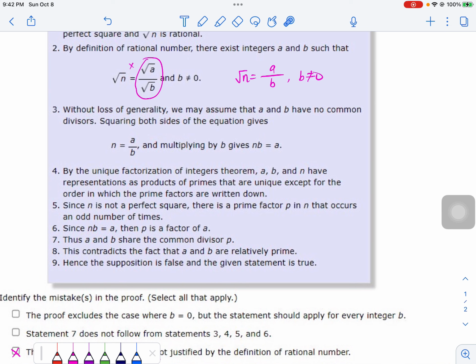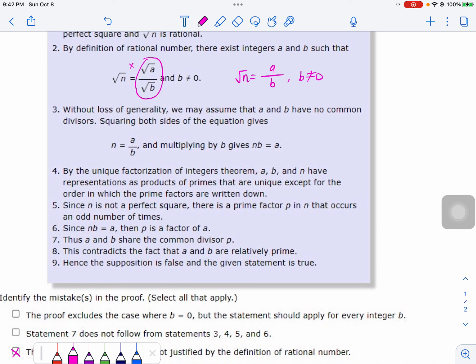Now, squaring both sides. Of course, because the proof is based on this incorrect equation, we will look at this equation. Squaring both sides of the equation gives that. If this were true, certainly this would be true. And multiplying by b gives mb equals a, which is okay. So I'm not going to critique anything about that. That certainly follows from step 2.